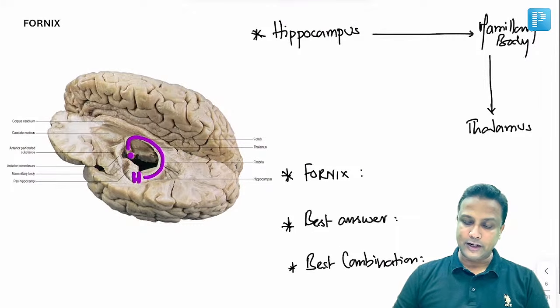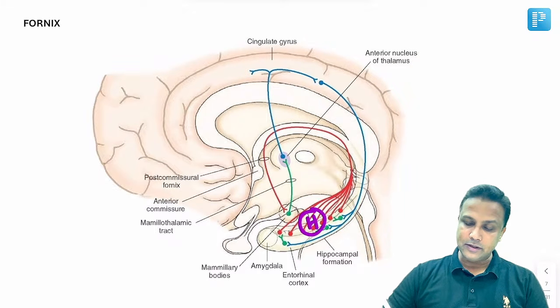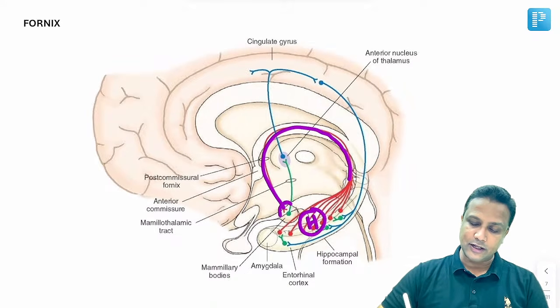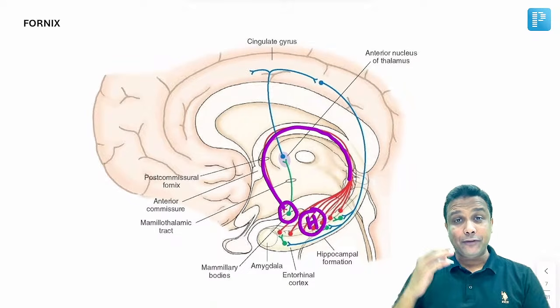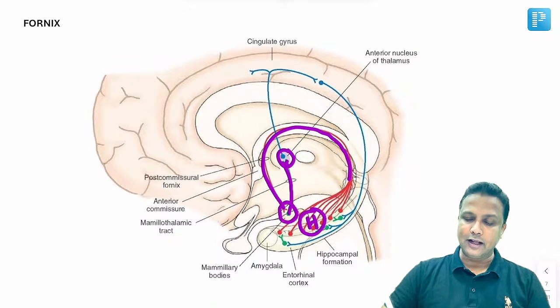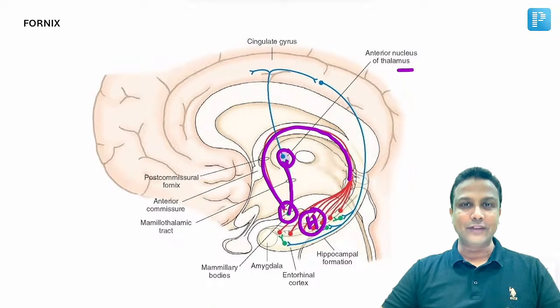Let me show you one more diagram here. Please look at this diagram here, my dear friends. This one here will be the hippocampus. And these red colored fibers here will be the fornix. And fornix is finally going and joining with the mammillary body. And from the mammillary body, the fibers, that is mammillothalamic tract, will be going to thalamus. And please remember, it is going to the anterior nucleus of thalamus.